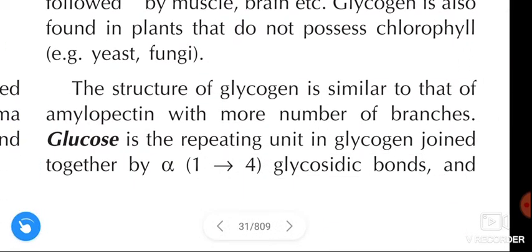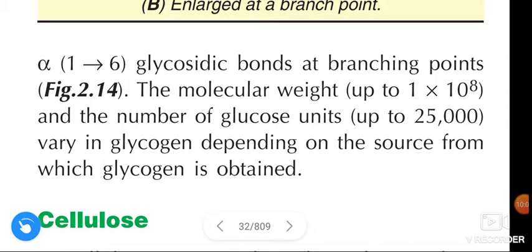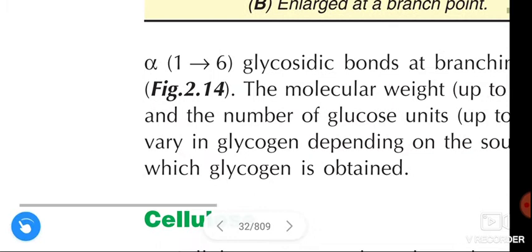Next, the structure of glycogen is similar to that of amylopectin with more number of branches. Glucose is the repeating unit in glycogen, joined together by alpha 1 to 4 glycosidic bonds and alpha 1 to 6 glycosidic bonds at branching points. The molecular weight and number of glucose units vary in glycogen depending on the source from which glycogen is obtained.